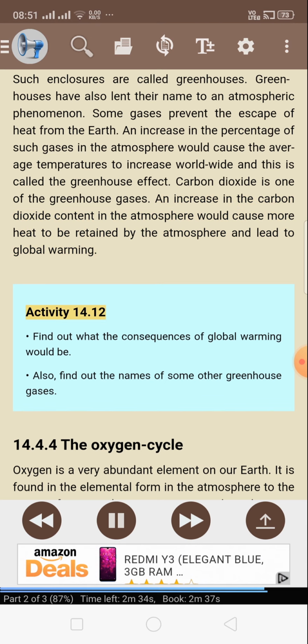Activity 14.12. Find out what the consequences of global warming would be. Also, find out the names of some other greenhouse gases. 14.4.4 The oxygen cycle. Oxygen is a very abundant element on our Earth.